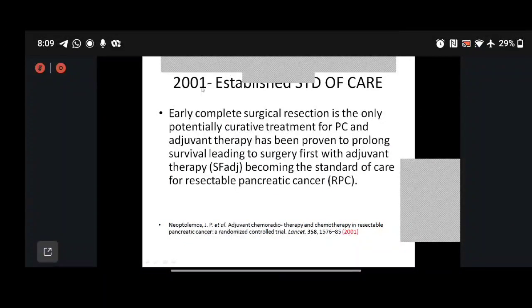Here is the data starting from 2001. Early and complete surgical resection was said to be the only potential curative option for pancreatic cancer, and now adjuvant therapy is a great backup and has been proved to prolong survival, with surgery first and adjuvant therapy being the standard of care in resectable pancreatic cancer. This was given by Neoptolemos in 2001.